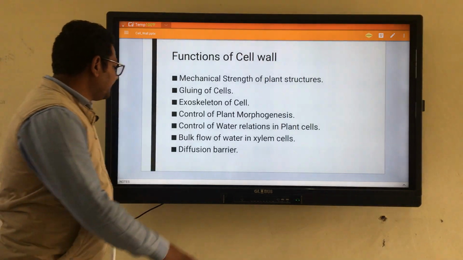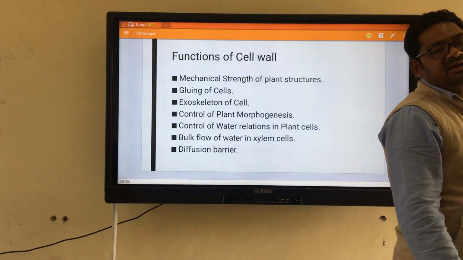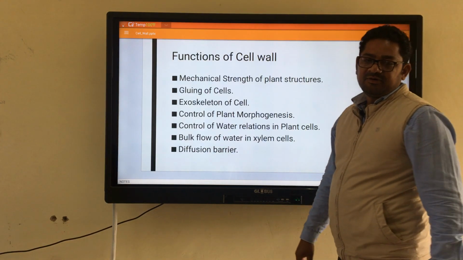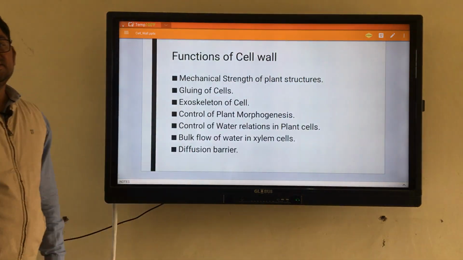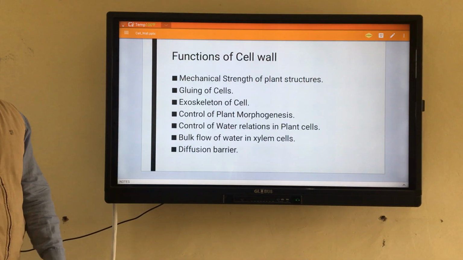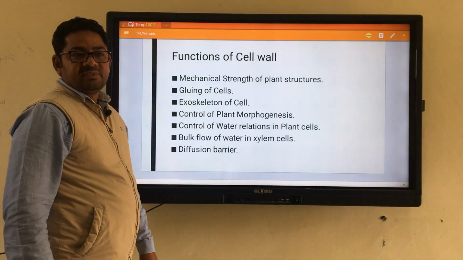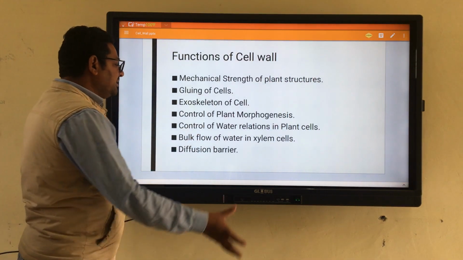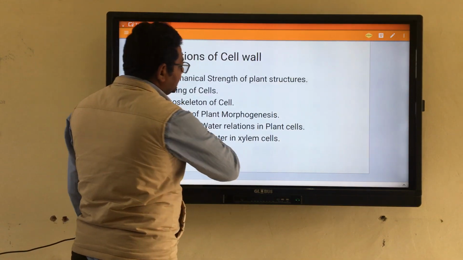And finally the diffusion barrier: the cell wall also acts as a barrier for diffusing various substances. It means the regulation of the various substances which cross from one cell to another is regulated by this structure named the cell wall.